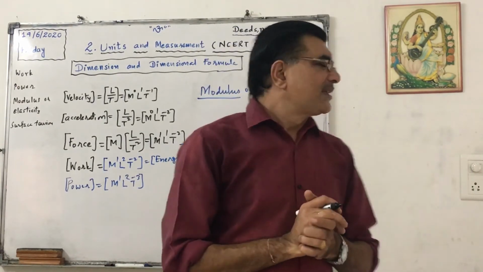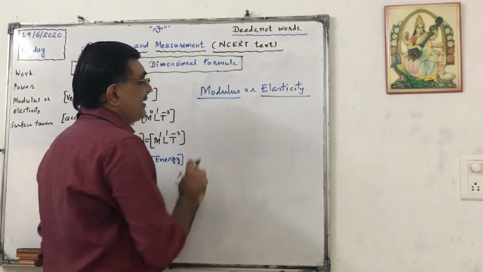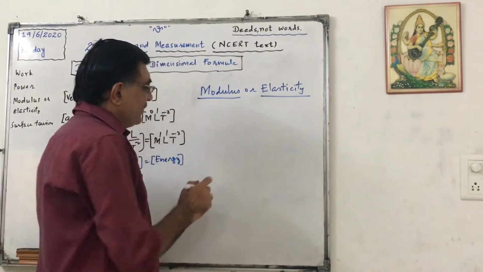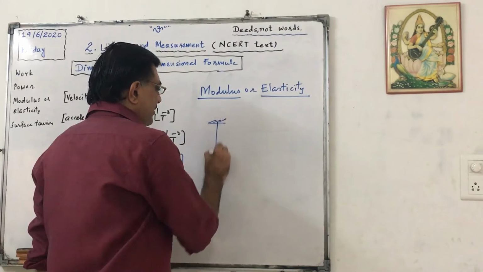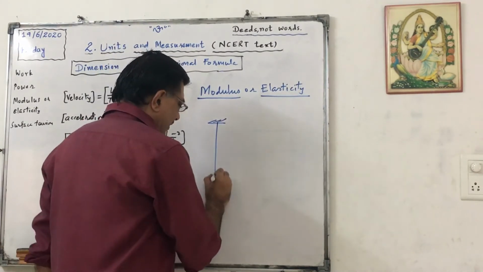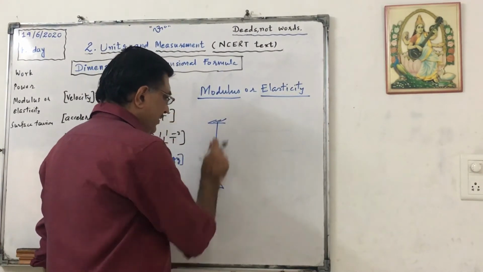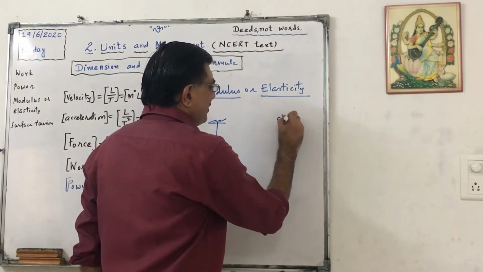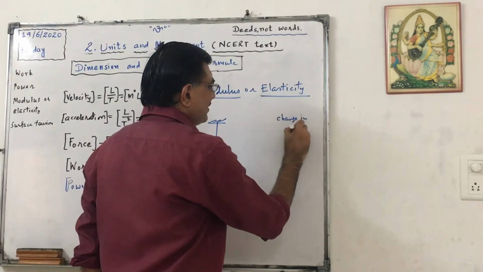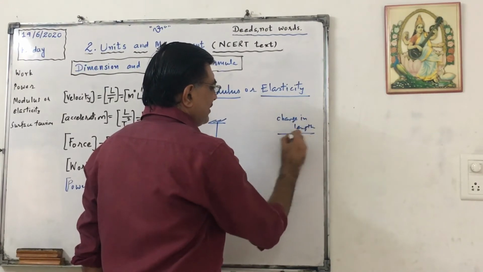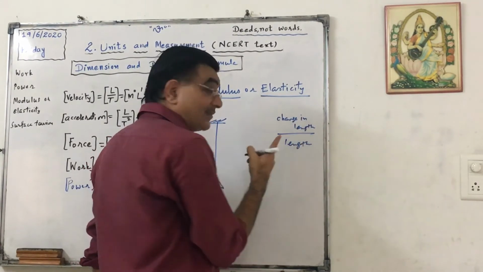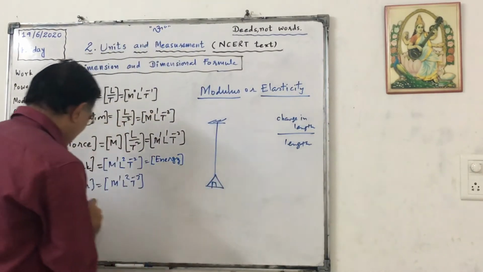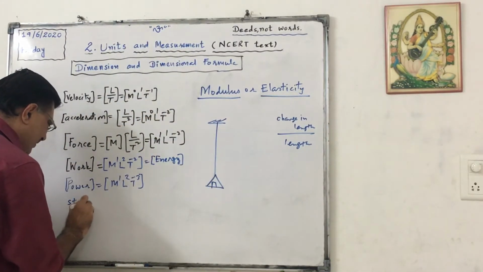So what is modulus or elasticity actually? Suppose this is a wire, and I hang some weight here. The length will be increased. Change in length upon length is called strain, which we discussed yesterday.